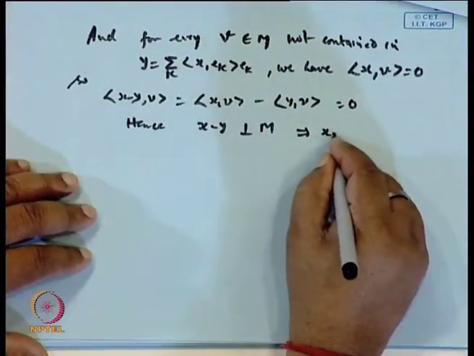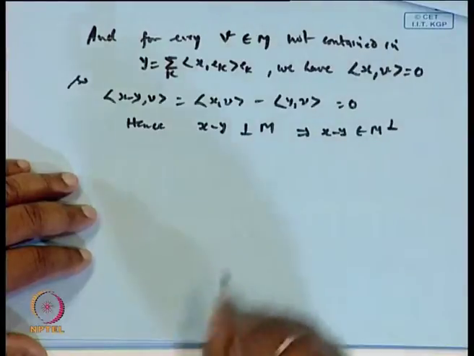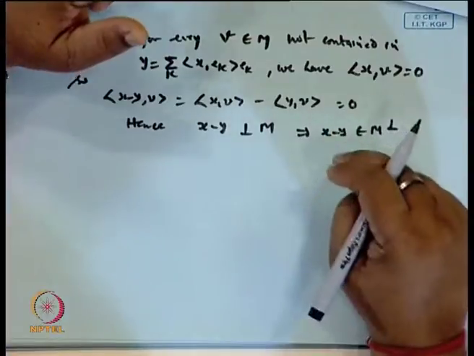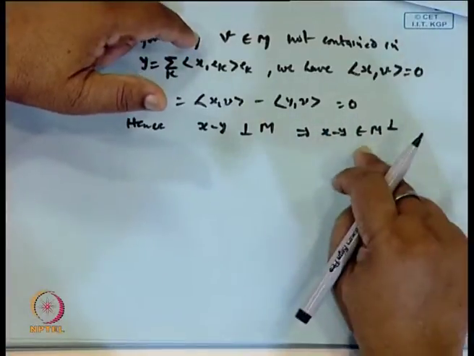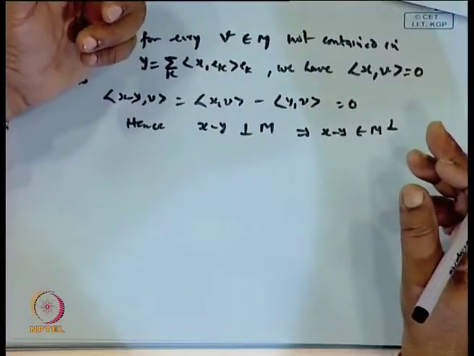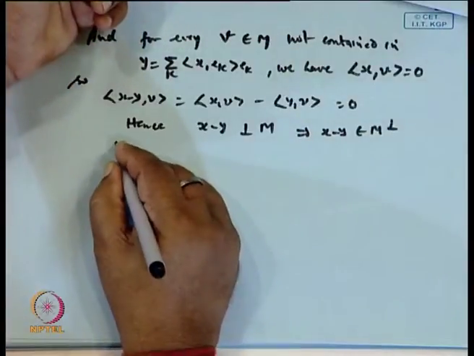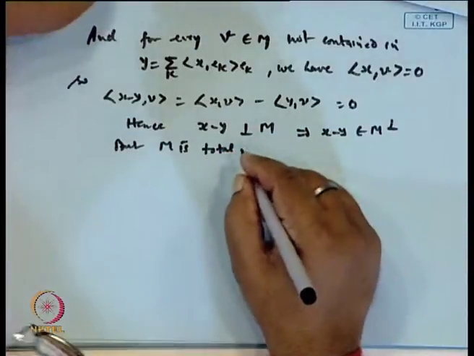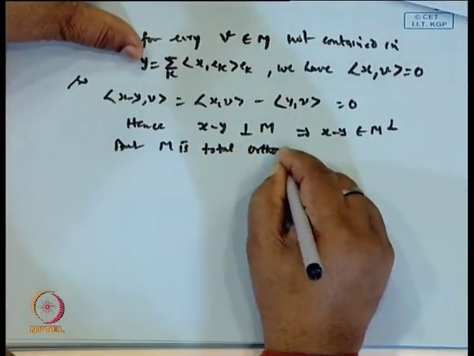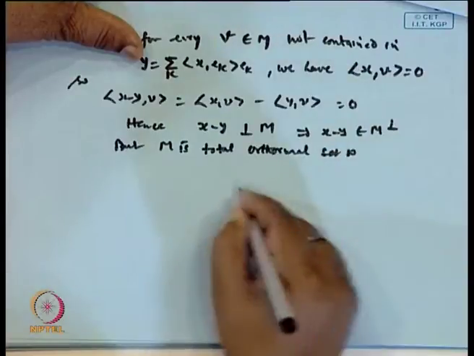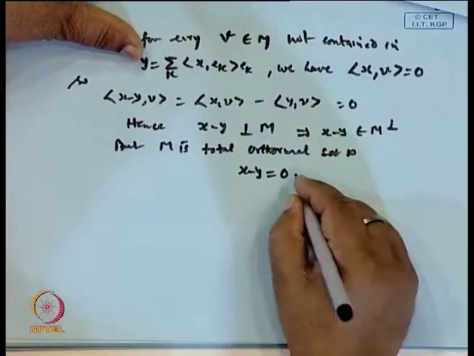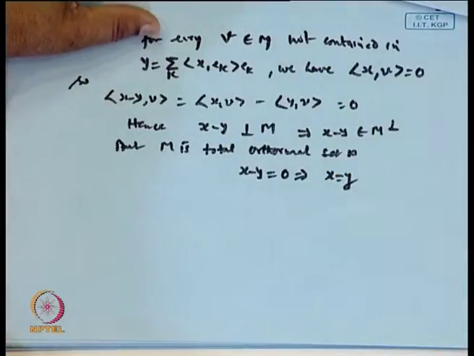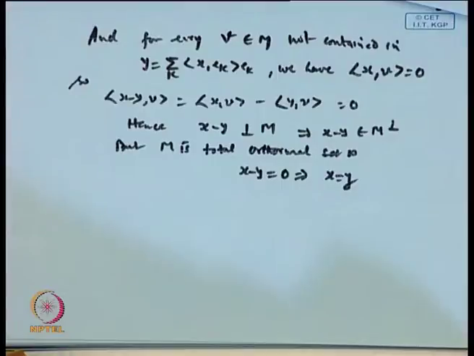Therefore x minus y is an element of the orthogonal complement. There is one proof which I have given: if M is a total orthonormal set, then x belongs to M perpendicular implies x is equal to 0. But M is a total orthonormal set, is it not? So x minus y will be 0. Therefore we get x equal to y.